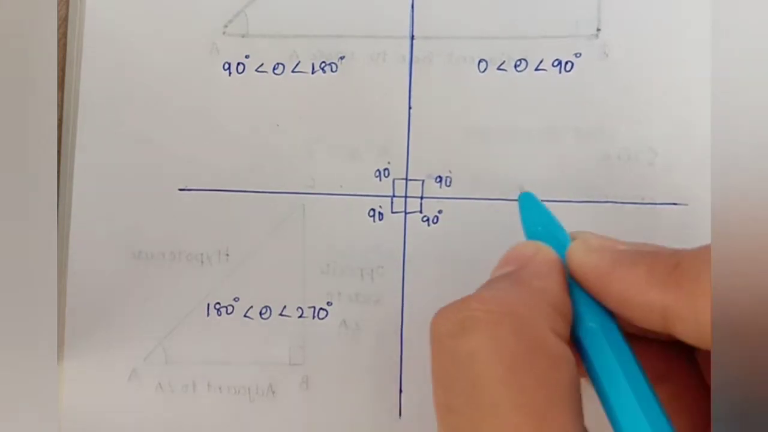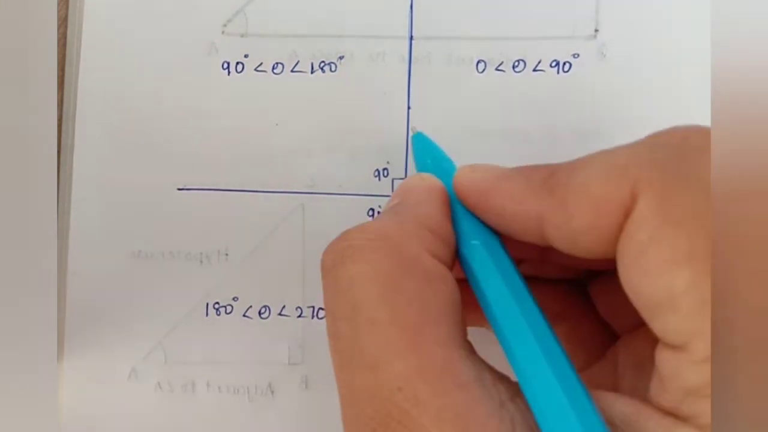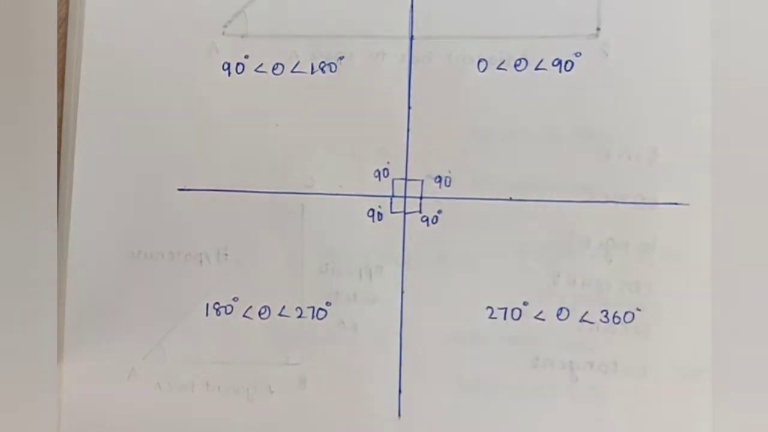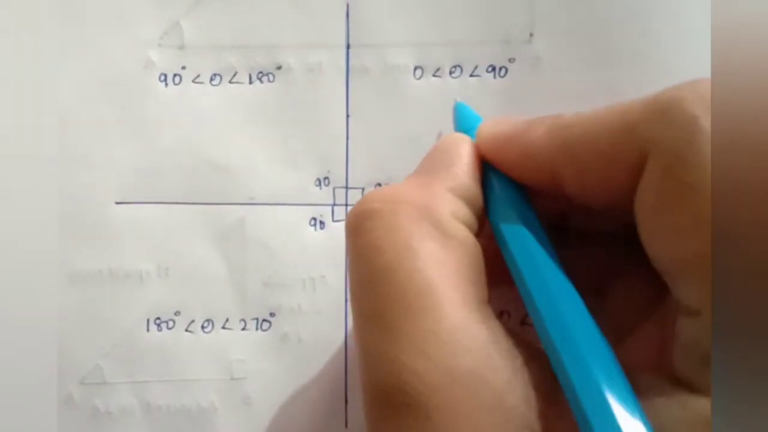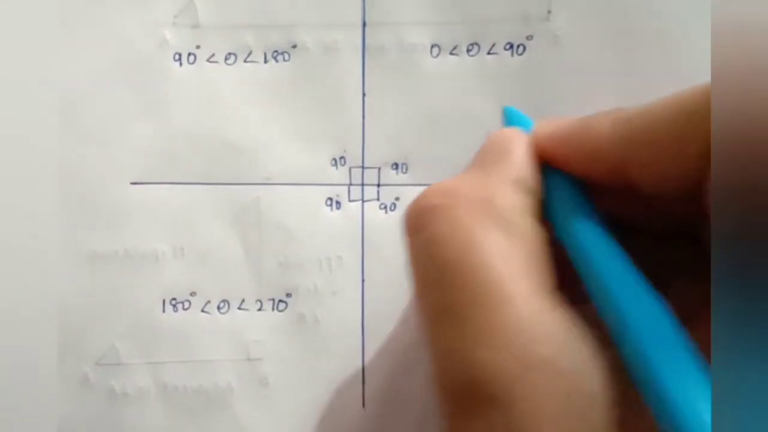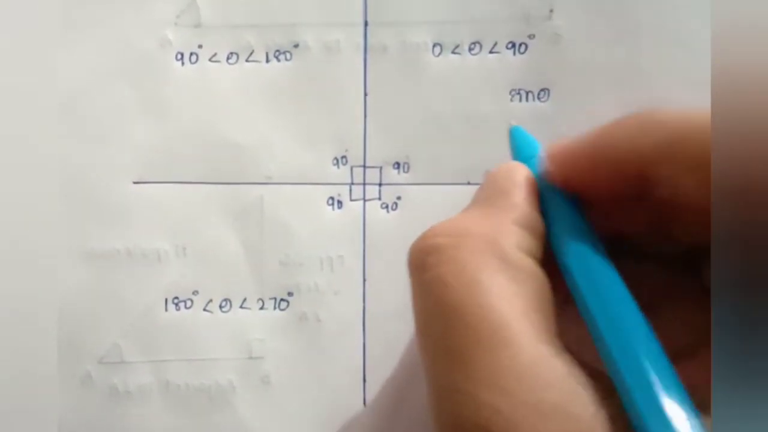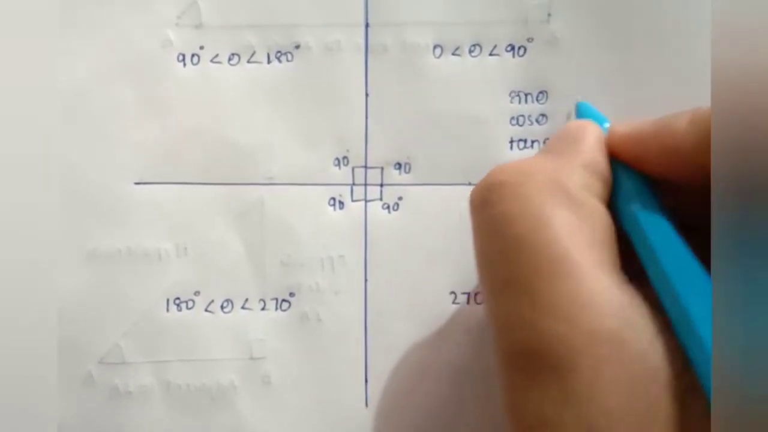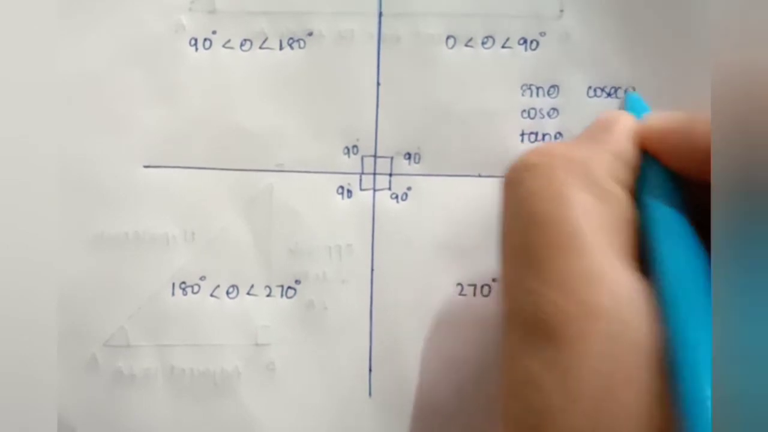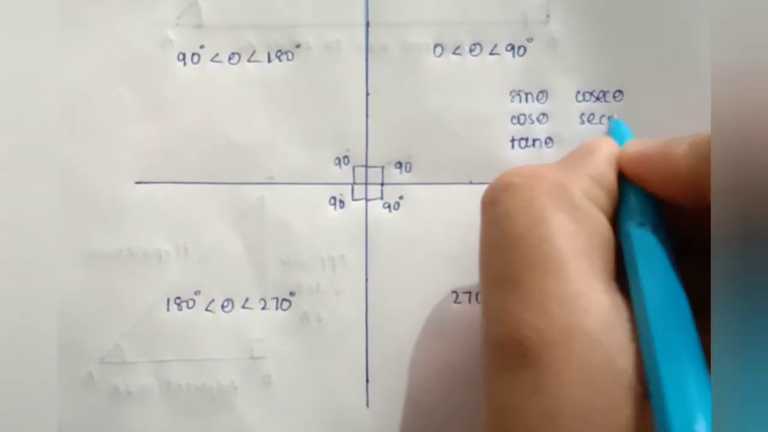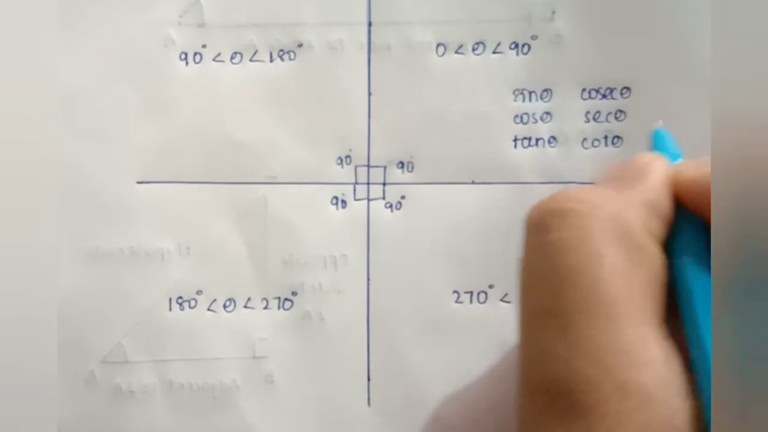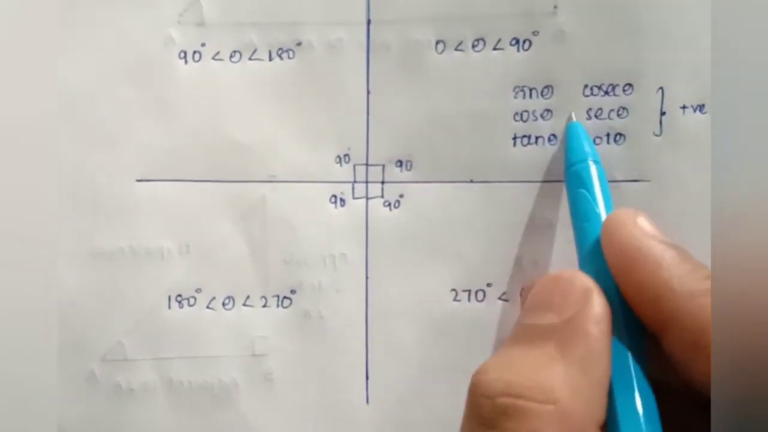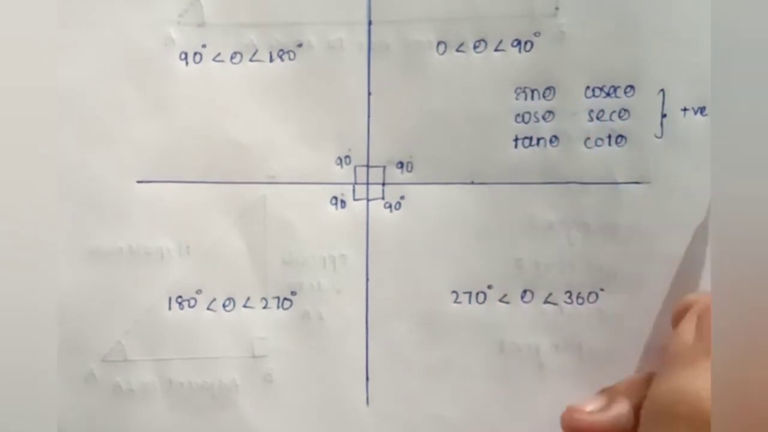These four lines are called quadrant angles, which are meant for 90, 180, 270 and 360 degrees. The first quadrant: sin theta, cos theta, tan theta, cosecant theta, secant theta and cot theta, all are positive. That means for any value of theta, all these trigonometric ratios are positive.